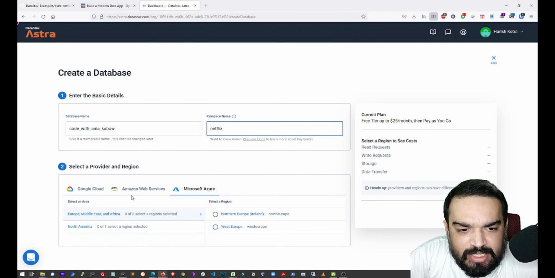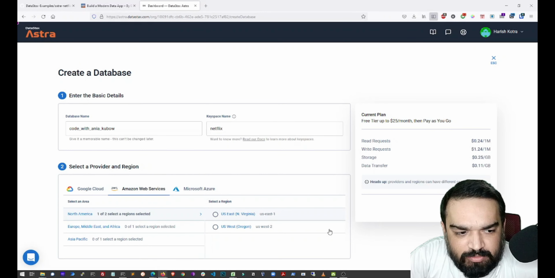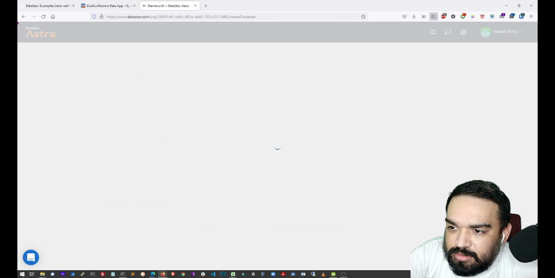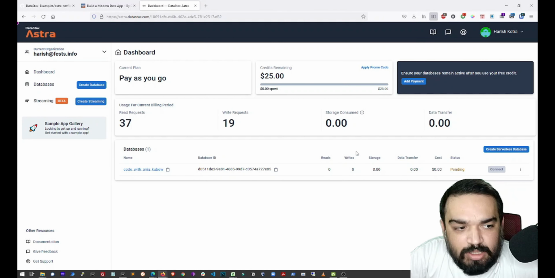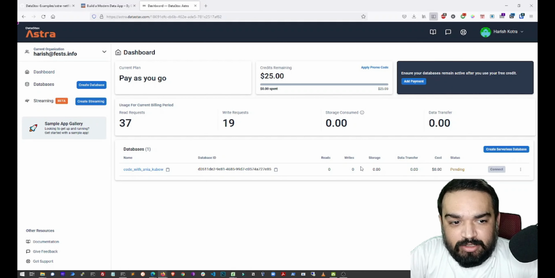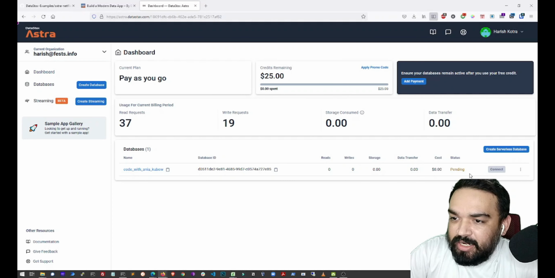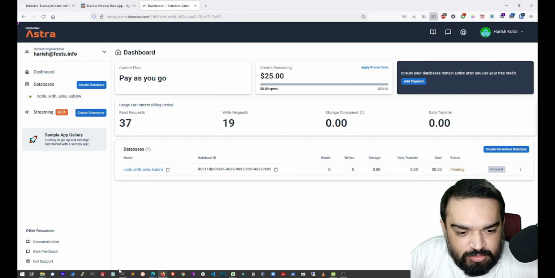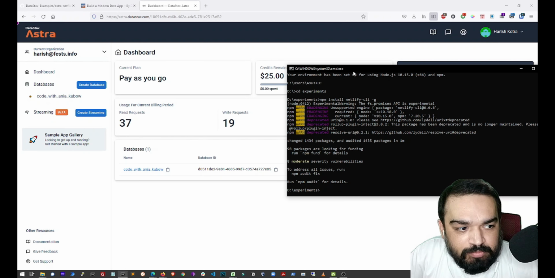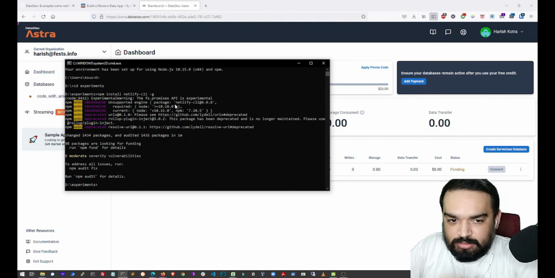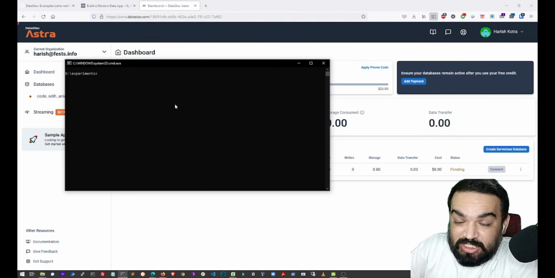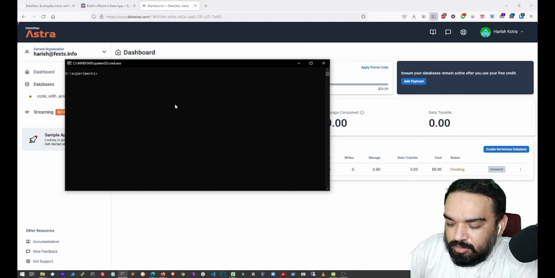And I'll quickly select AWS and one region from North America and create database. Right, so while this is getting created, as you can see, it is saying pending. While this is getting created, let's go check the status of this. So this is done. Looks like it's done. So once Netlify is done, I'm going to quickly create a new directory here.